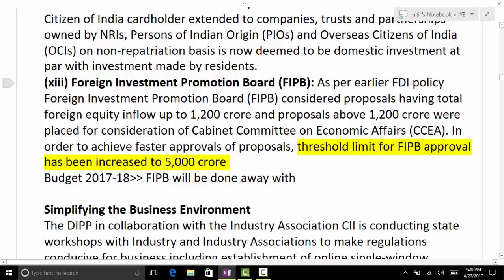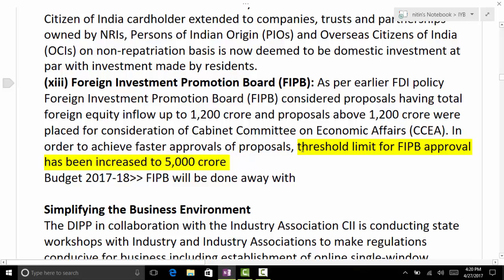Regarding FIPB, they have relaxed the norms. The threshold limit of FIPB approval has been increased to 5,000 crore. But now in the budget, they say they will just scrap it. They will do away with FIPB. On the portal, they have written 3,000 crore.